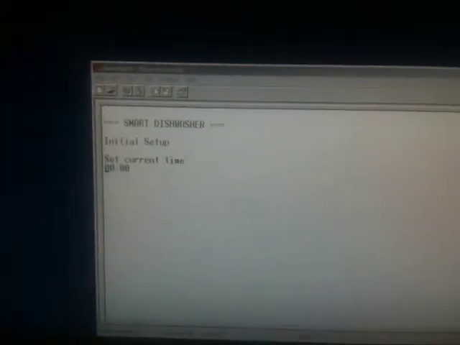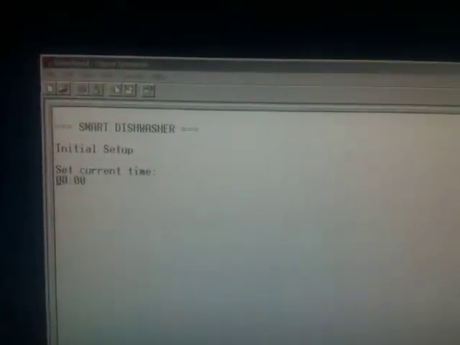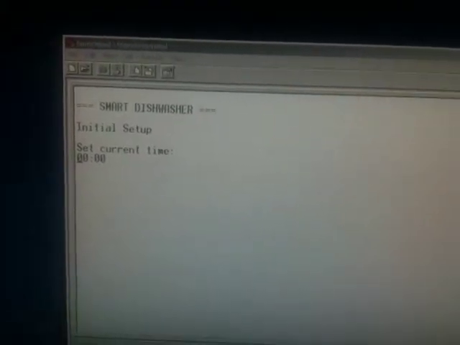Here we have a demonstration of a smart dishwasher operation. Post the update to the time input function. Let's start the dishwasher. So, as you can see, the set current time displays the time in the military format right away.